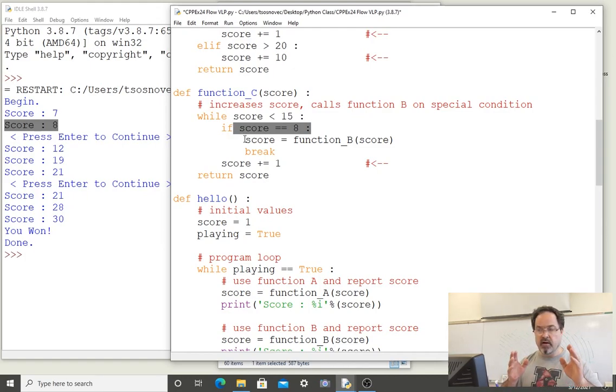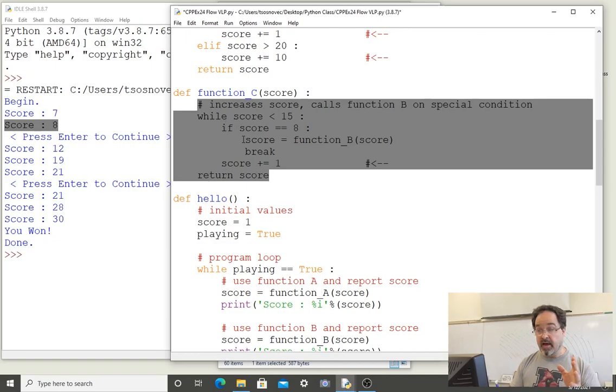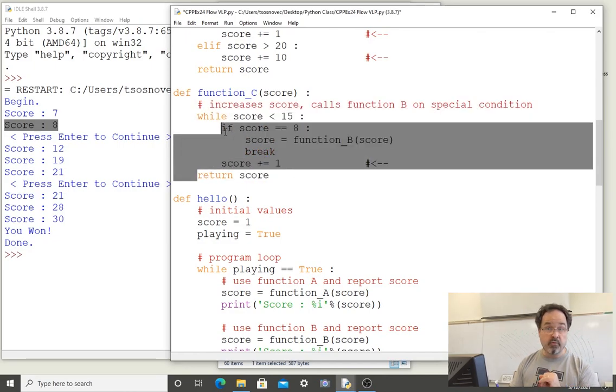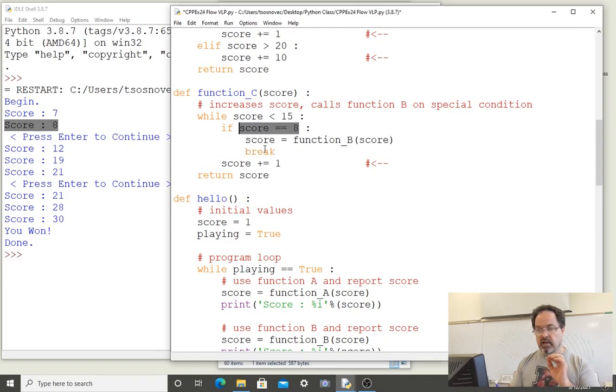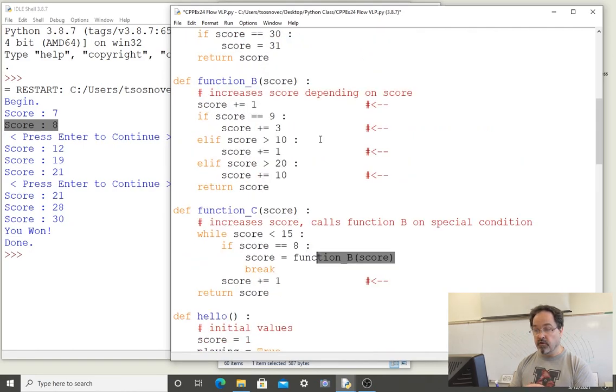So let's keep track. We have a code block that is the code block of the function. Within that, we have a code block that's the code block of the while loop. And within that, we have a code block that is the code block of if. So this condition is true because the current value of score is 8. And if that's the case, then score is going to be reassigned a call to function B. So here we send score to function B. We're familiar with function B.